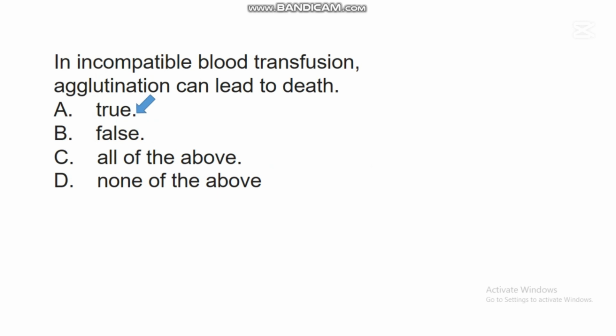So in incompatible blood transfusion, agglutination can lead to death. In one of our videos where we treated blood as a topic, we made it clear that agglutination is a process whereby antigens react negatively with antibodies in the blood, thereby leading to destruction of red blood cells. So when incompatible blood is transferred from one person to another, it can trigger this agglutination, which can lead to the death of the recipient.